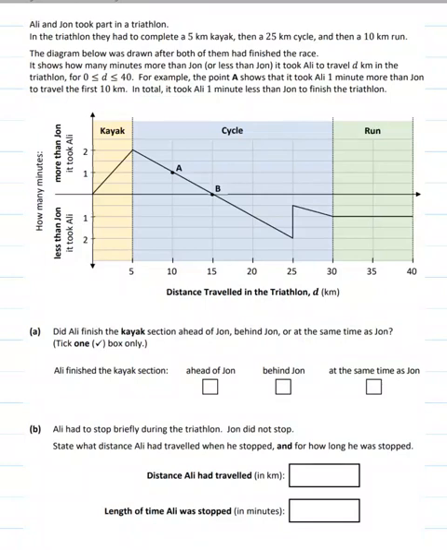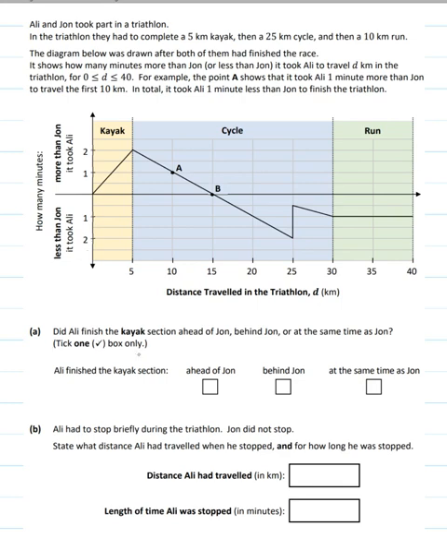In this question, taken from the 2022 Junior Cert paper, we're given a graph about how many minutes more than John it took Ali and how many minutes less than John it took Ali in a triathlon from the kayak, the cycle, and the run. So we're going to look at the questions first, and we'll keep going back to the graph to answer them.